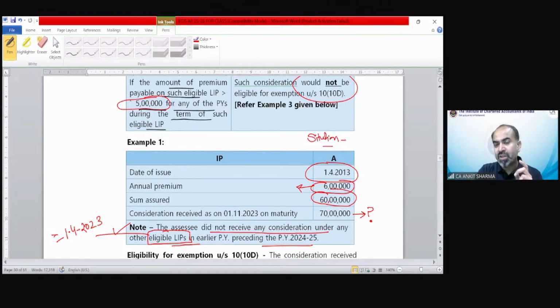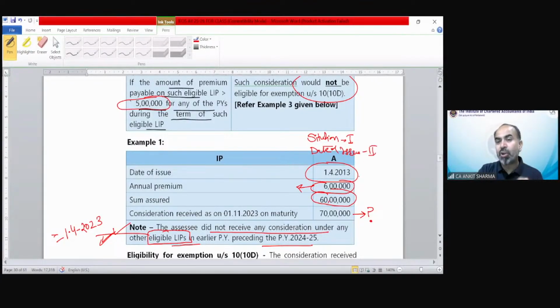Why is this a situation 1 case? Because the question says no consideration has been received for eligible LIPs earlier. Situation 1. After finding out the situation, you always have to see the date of issue of the policy. This is our second step.